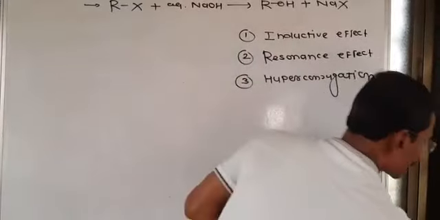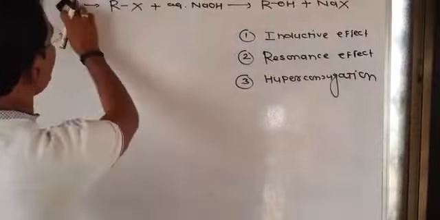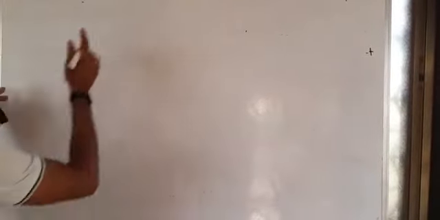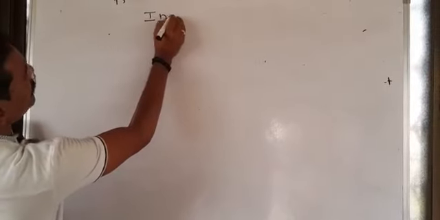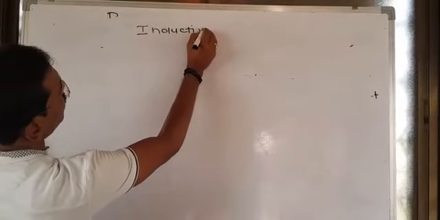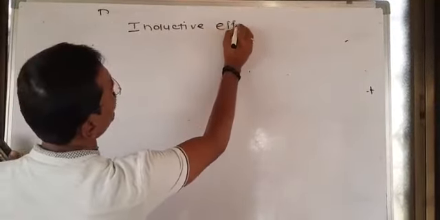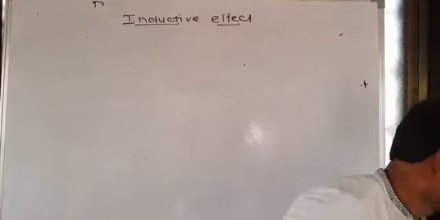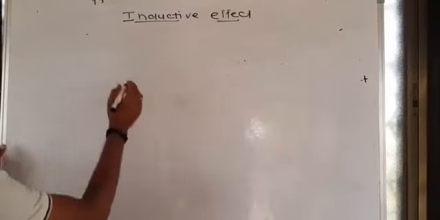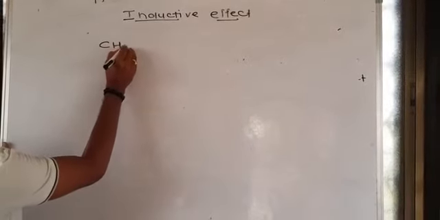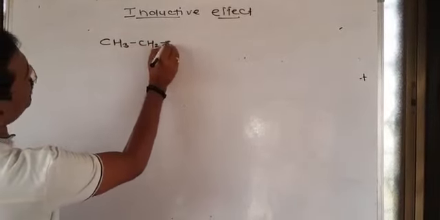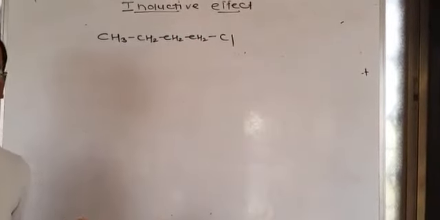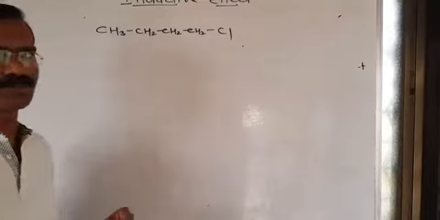Now let's consider the first and very important effect in organic chemistry. That first effect is called the inductive effect. Dear student, inductive effect is one of the important effects in organic chemistry. What is the perfect definition of inductive effect? Suppose we have a compound CH3-CH2-CH2-CH2-Cl. In organic chemistry, we say this is 1-chlorobutane.